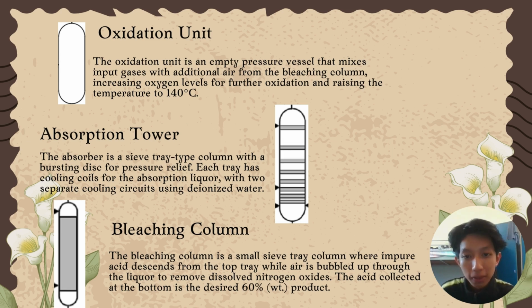Okay, so lastly the bleaching column. The bleaching column is a small sieve tray column where impure acid descends from the top tray while air is bubbled up through the liquid to remove dissolved nitrogen oxide. The acid collected at the bottom is the desired 60% weight nitric acid product.